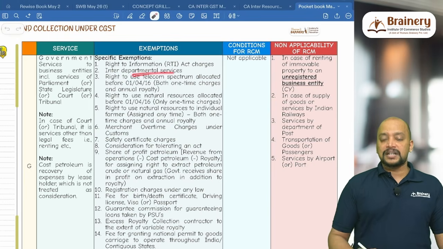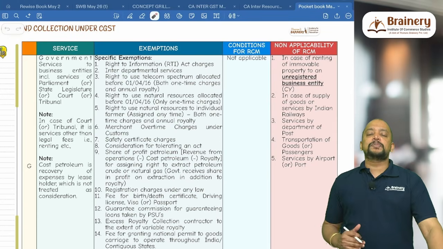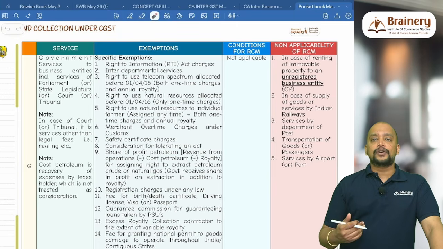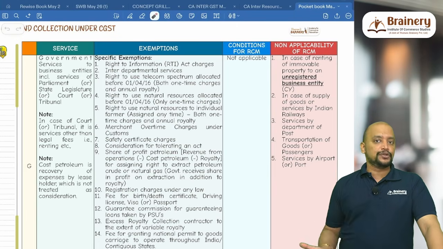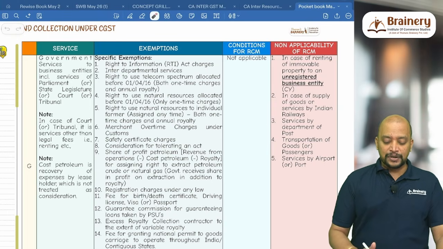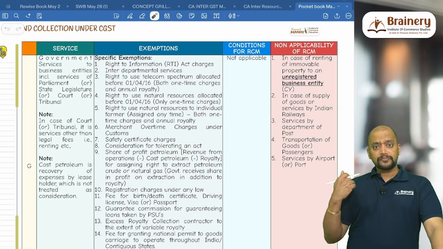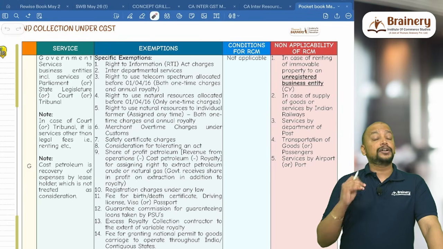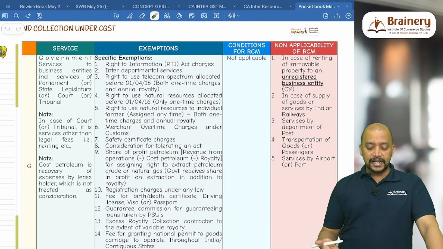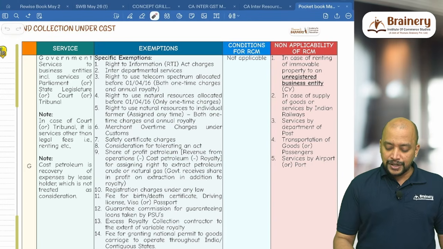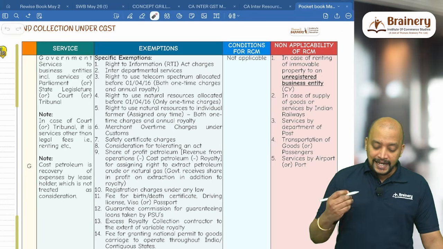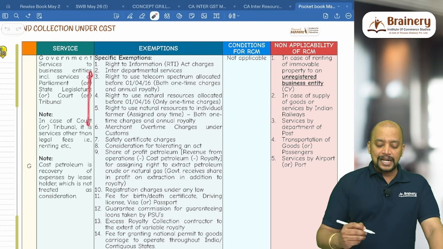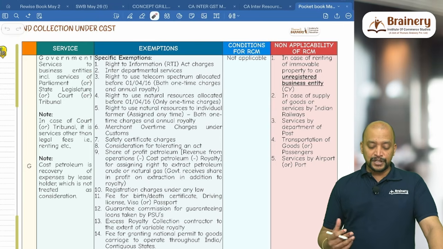Then the right to use telecom spectrum. If the telecom spectrum is assigned before 1/4/2016, both one-time charges as well as annual royalty will be exempted. What if it is assigned after 1/4/2016? Then we don't have any exemption for this. Then the right to use natural resources allotted before 1/4/2016: only that is exempted, and the one-time charges are exempted but the annual royalty is not exempted. Then the right to use natural resources to an individual farmer, which can be assigned at any time: here both the one-time charges and annual royalty are exempted. So these are the three license-related services provided by government to business entities.